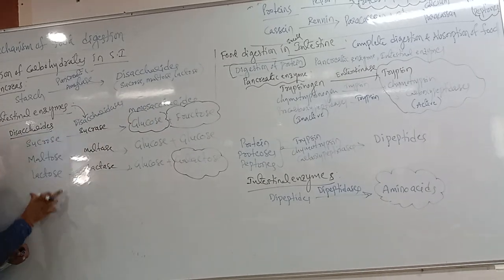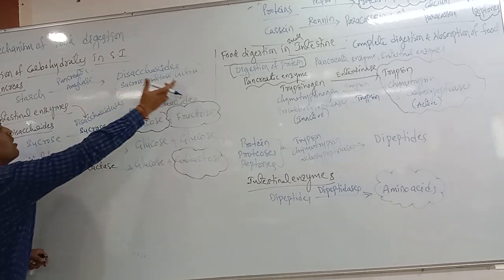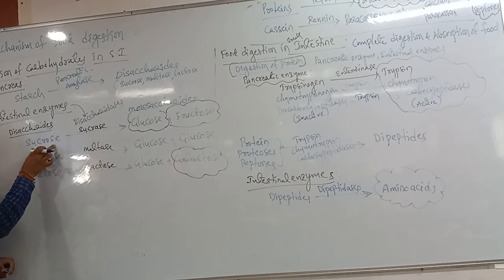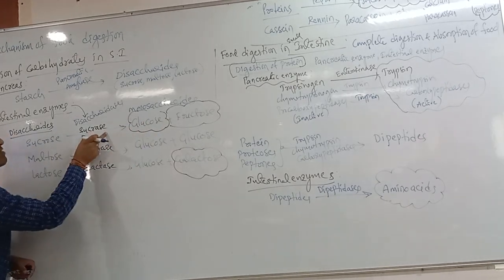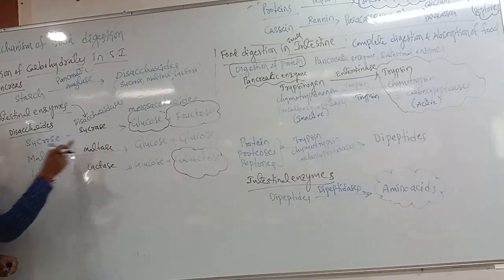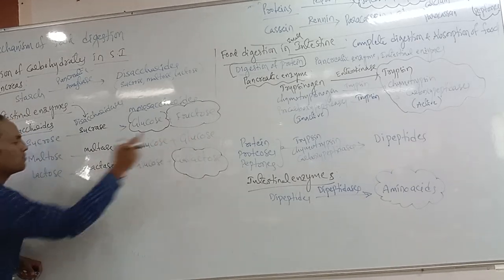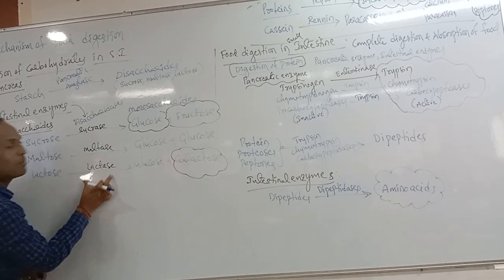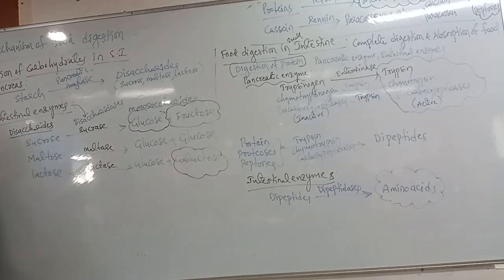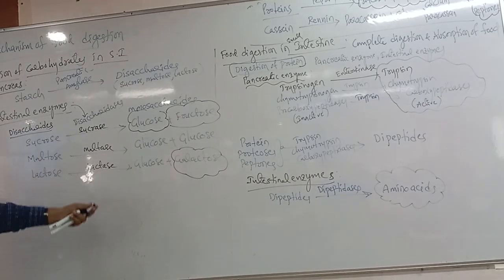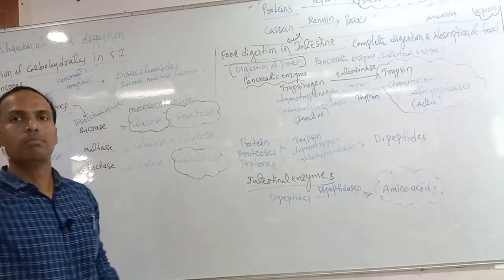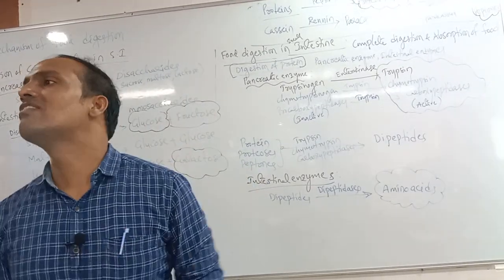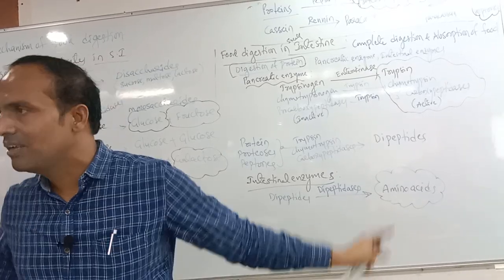And what are the disaccharides? Already I said sucrose, maltose, lactose, here only I have written. Sucrose is converted into glucose and fructose by sucrase, and maltase converts maltose to glucose and glucose, and lactose is converted into glucose plus galactose by lactase enzyme. So finally, carbohydrates are also converted into the simple absorbable forms, that is glucose, fructose and galactose. This is carbohydrate digestion completed.